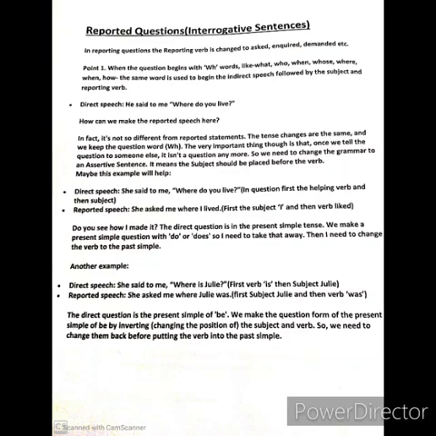So the direct question is the present simple of be. We make the question form of the present simple of be by inverting the subject and verb. Subject and verb position change. That is called subject-verb inversion. So we need to change them back before putting the verb into the past simple. So in a simple way, if you try to understand, this is the point.